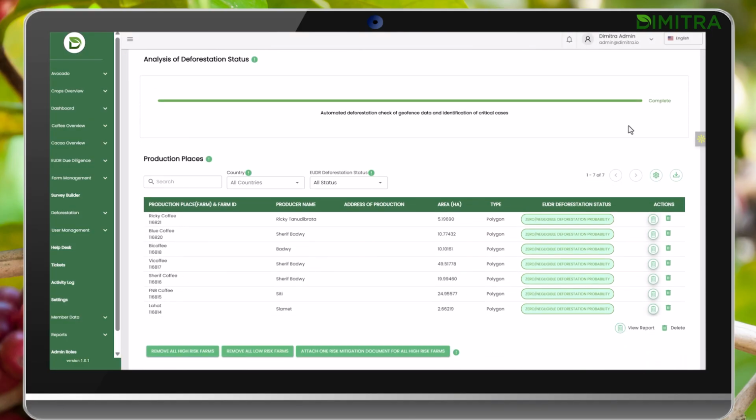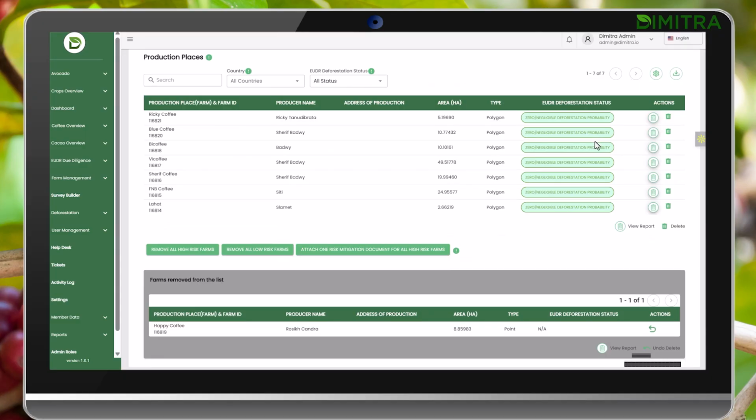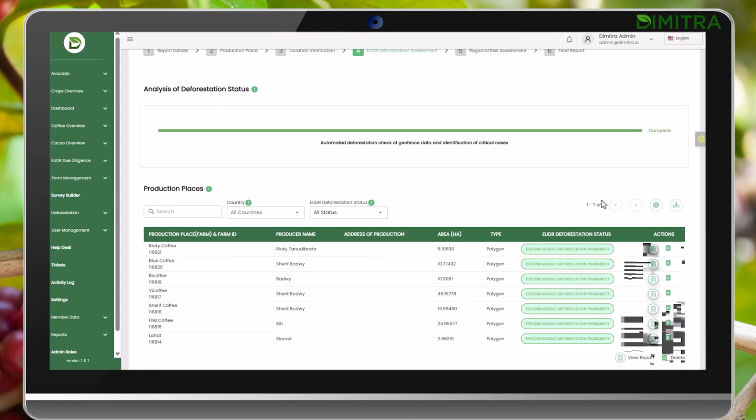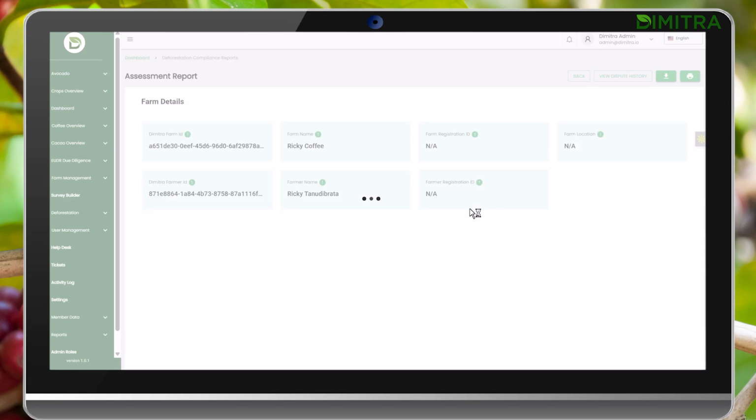This assessment checks all farms for deforestation. In this case, we have 0 deforestation on our farms. You can look at the detailed assessment by clicking on the clipboard icon and going to View Assessment.